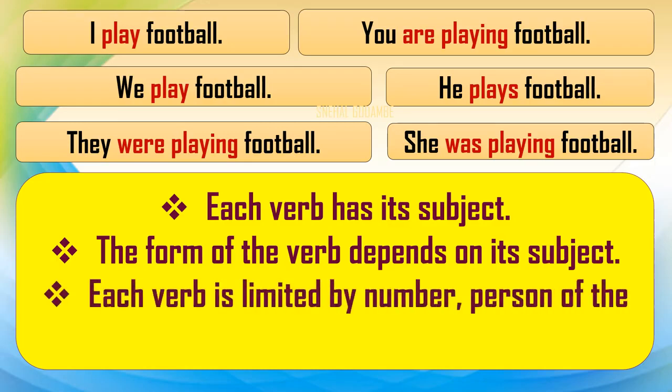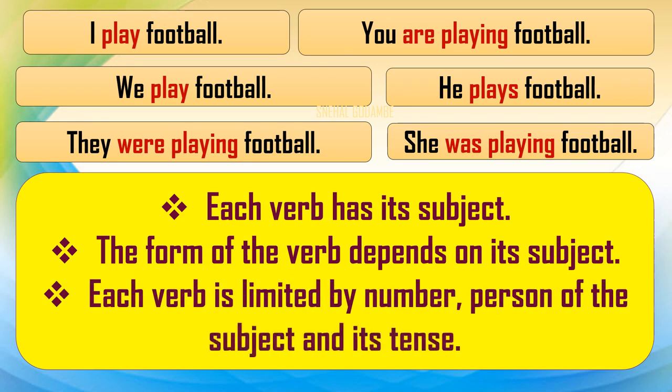Next, each verb is limited by the number, person of the subject and its tense. मगाशी मी तुम्हाला सांगितलं, verb is limited by the number. Number, plural or singular, right? Person, first person, second person, third person, or tense, in which tense that sentence is. So it changes according to the number, the person and the tense of that sentence.